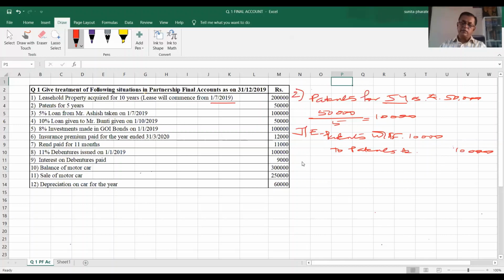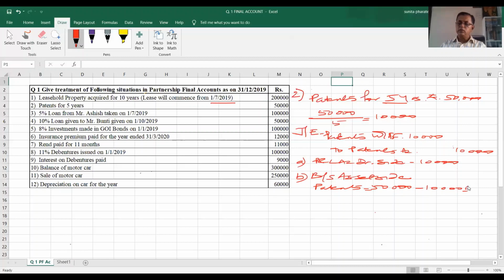And the two effects are: first effect, profit and loss account debit side 10,000 rupees, and second effect, balance sheet asset side, patents will appear as 50,000 minus 10,000 equal to 40,000. This is your point number 2.